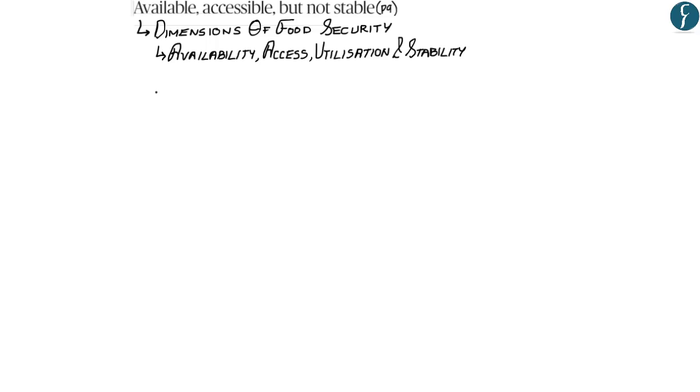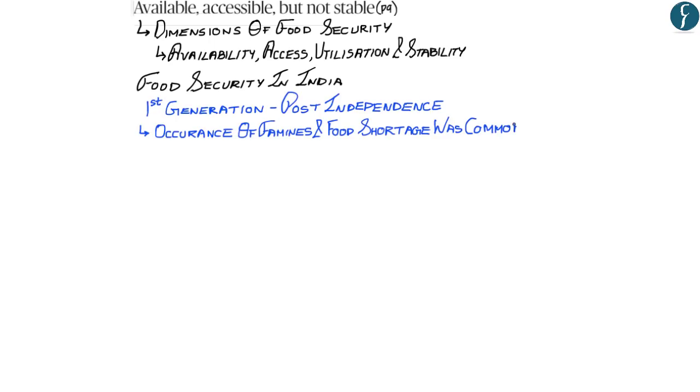And for this, the author highlights the three generations of food security in India, wherein the first generation is the generation that occurred after India's independence, wherein the occurrence of famines and food shortage was very common. And because of this, food security in the first generation was defined in terms of production.